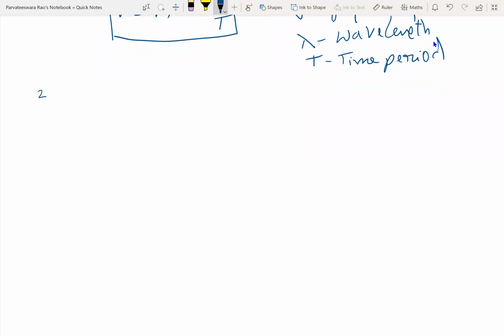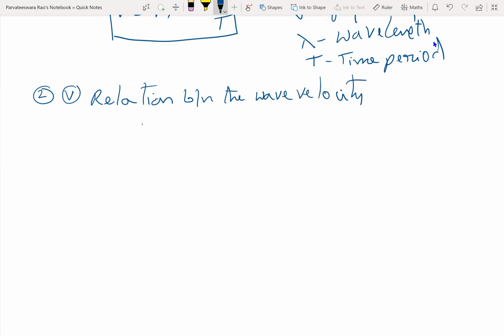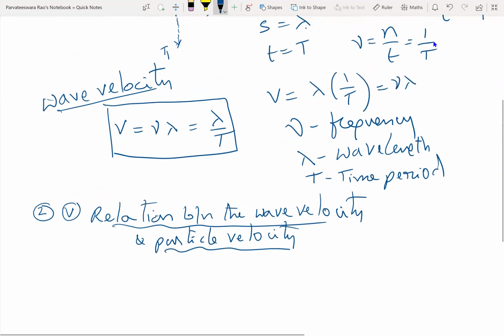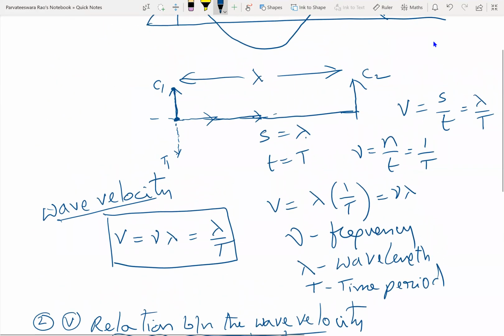Fifth one. Relation between the wave velocity and particle velocity. I have shown the two motions separately.